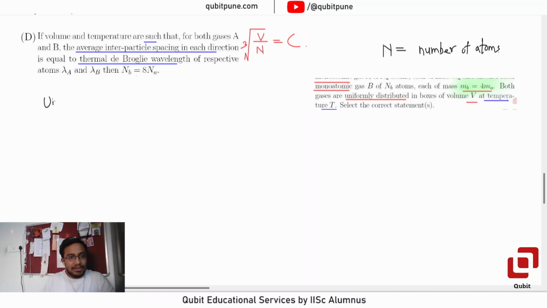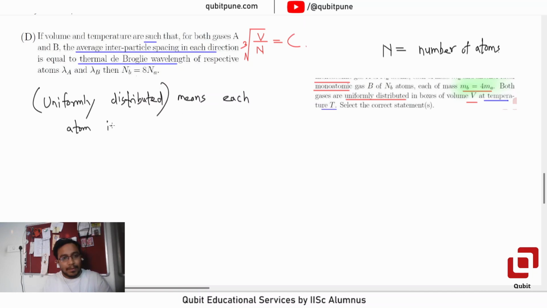Uniformly distributed means each atom is like a vertex of a cube. So it is equidistant and it is surrounded by how many atoms? Can you tell me? It is surrounded by 8 atoms.